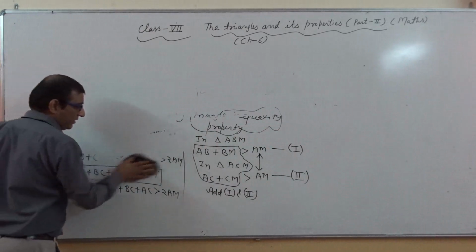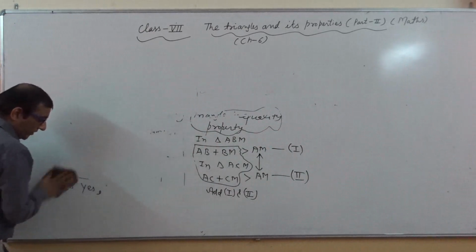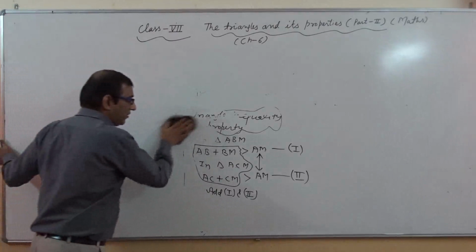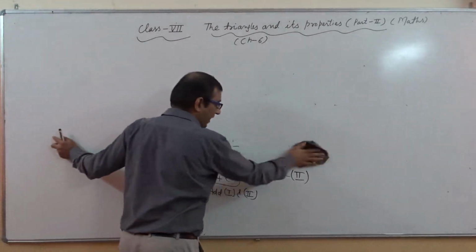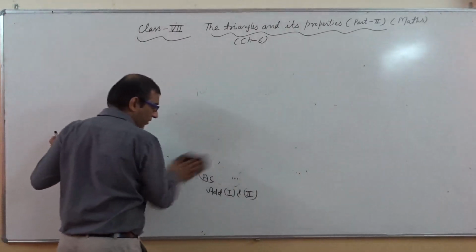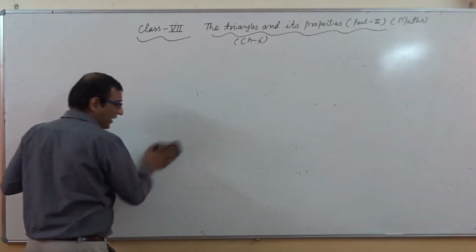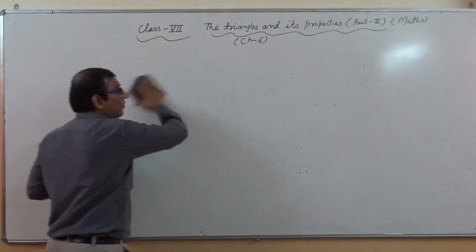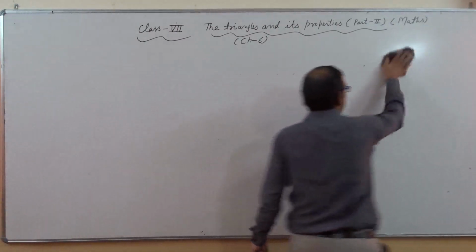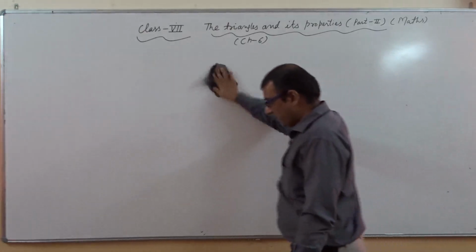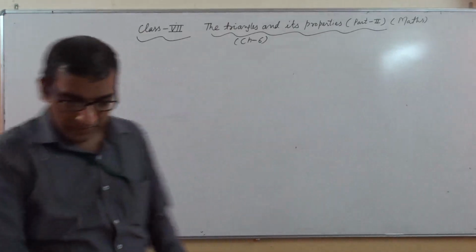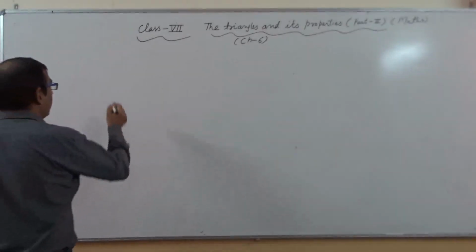In this chapter there are 3 to 4 properties. In my first video I told about the exterior angle property and the angle sum property of a triangle, and in this video, as I said, about the triangle inequality property. Now I am continuing with the Pythagoras property.